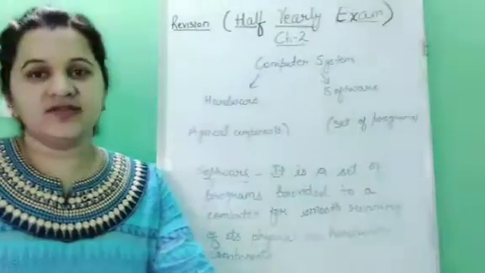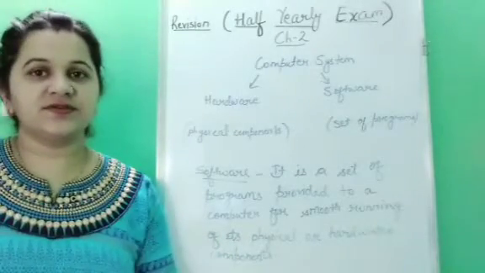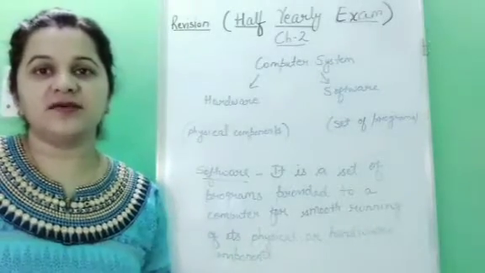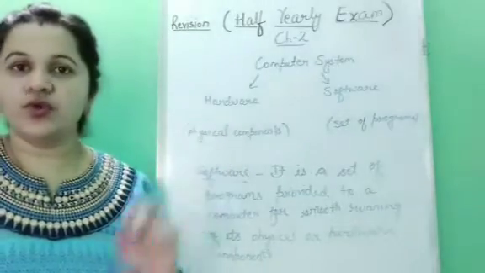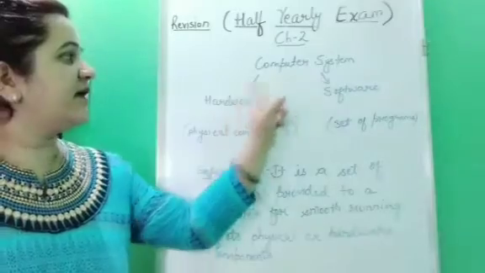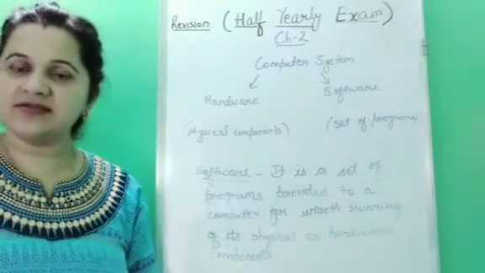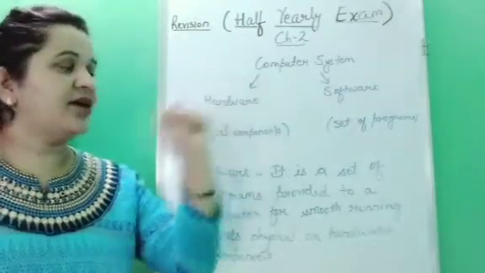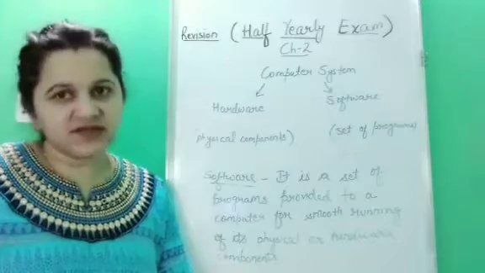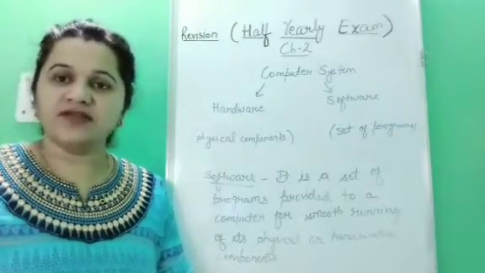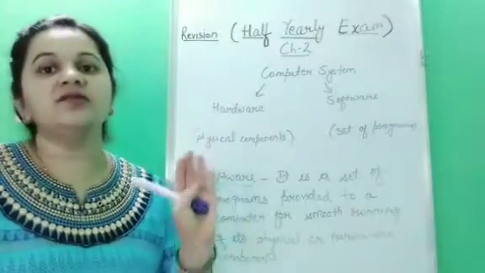So children, in this chapter we have studied that a computer system is made up of many parts. It is divided into two parts, hardware and software. Computer system is divided into how many parts? Two parts, hardware and software. And what is hardware? Hardware is the physical components of a computer, means the components, the parts which you can see and which you can touch.